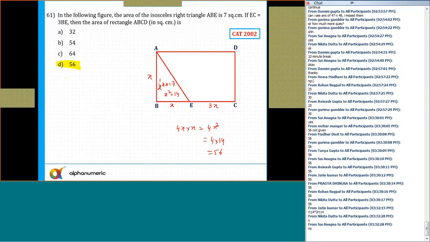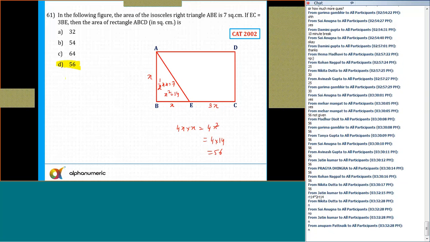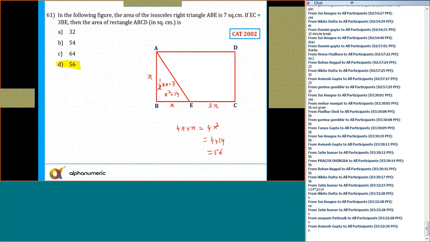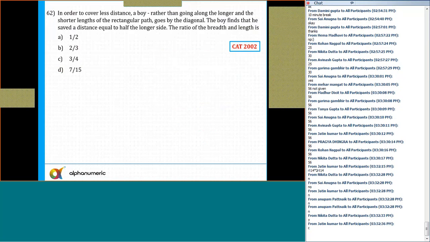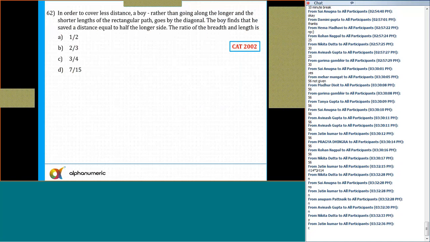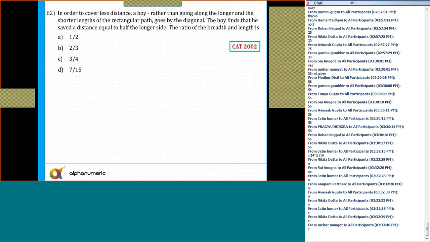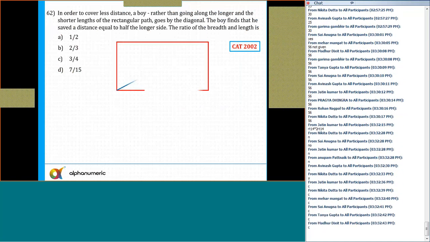Any doubts to anyone now? Can I move to the next slide? Okay. Let's move ahead. 62, again a very easy one. I think the same question has been repeated so many times. What is the answer?